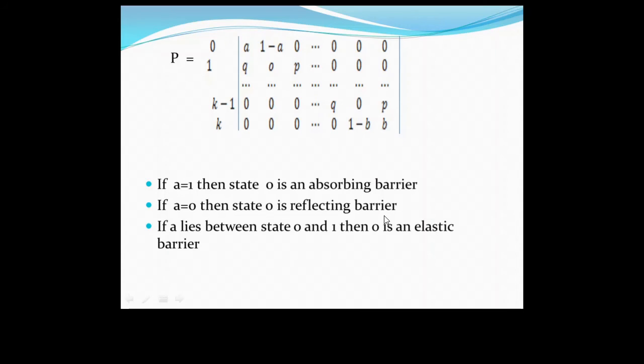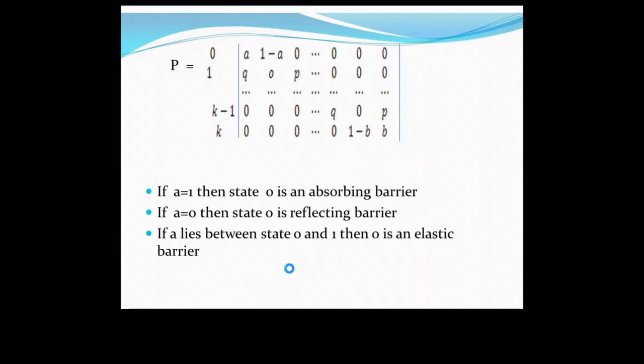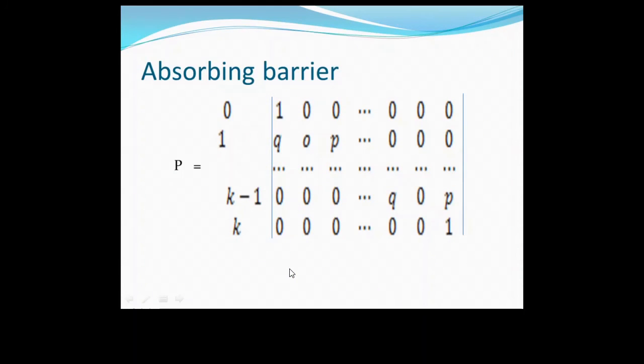And what is the third one? If A lies between 0 and 1, it is called a simple elastic barrier. So see here, absorbing barrier: 1, 0, 1, 0.